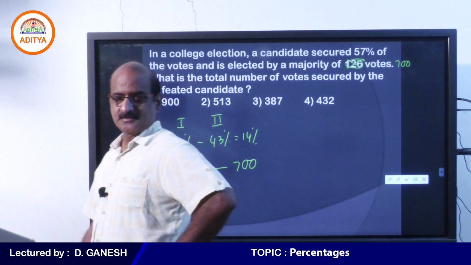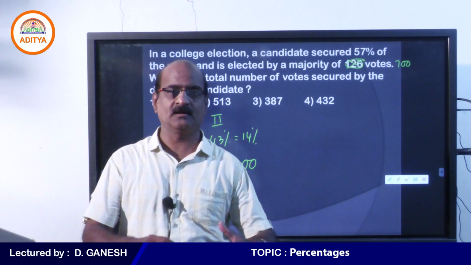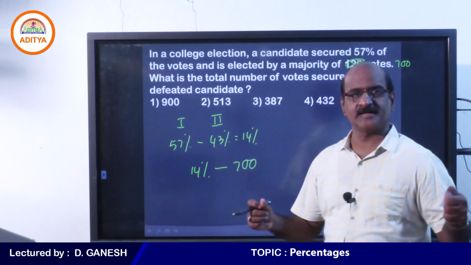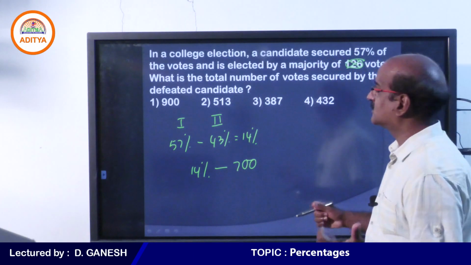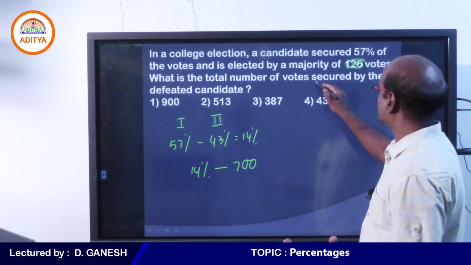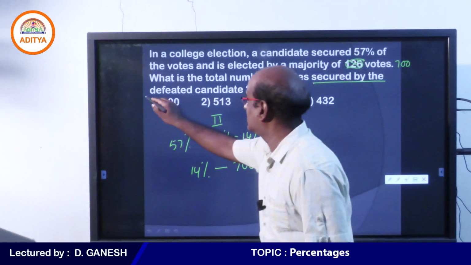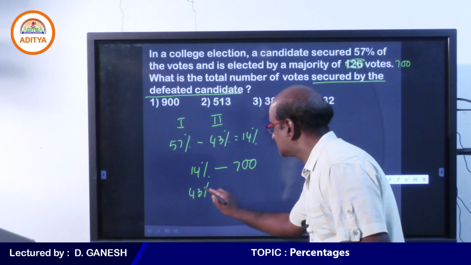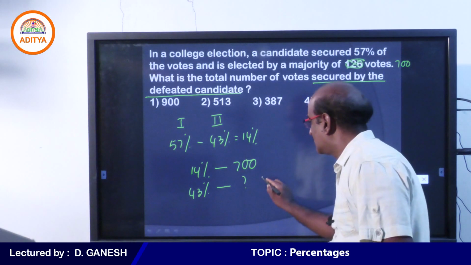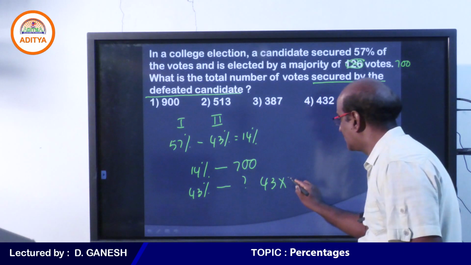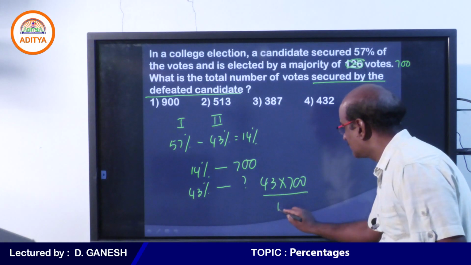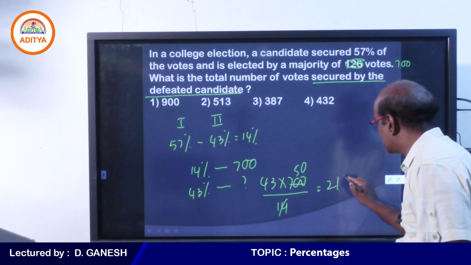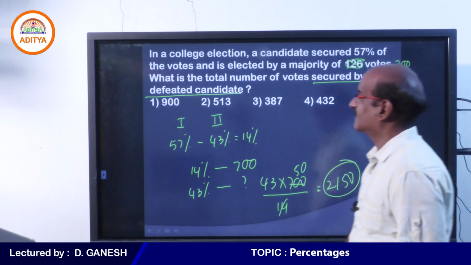You see that the person won the election by a majority of 14%. This is nothing but 700. So 14% is 700. Now the question is, what is the total votes secured by the defeated candidate? Which means we have to get only 43%, because you expect the answer only for the defeated candidate. So 43 into 700 by 14. 14 cancels for 50 times. Your answer must be 2150.